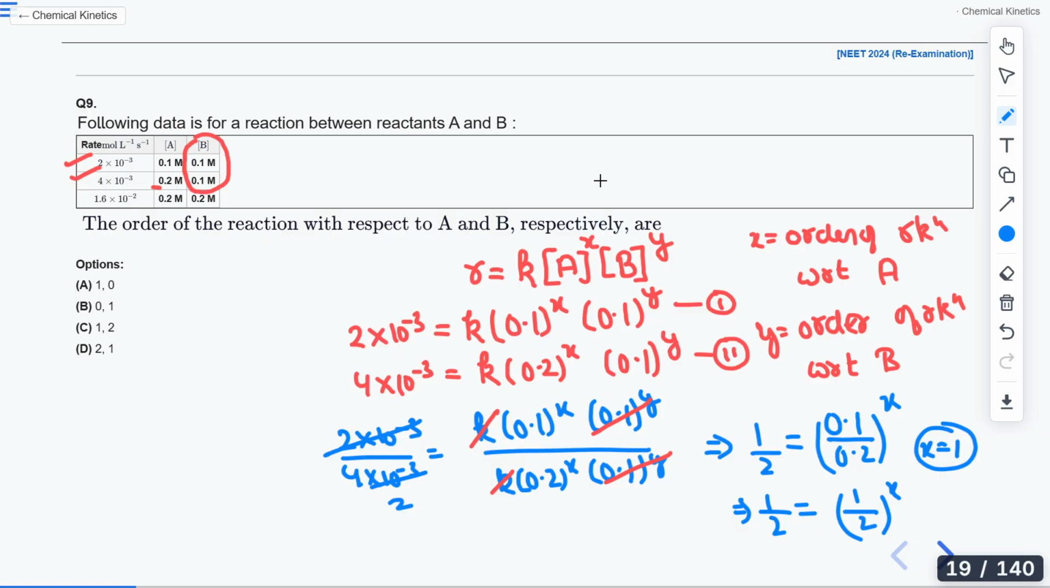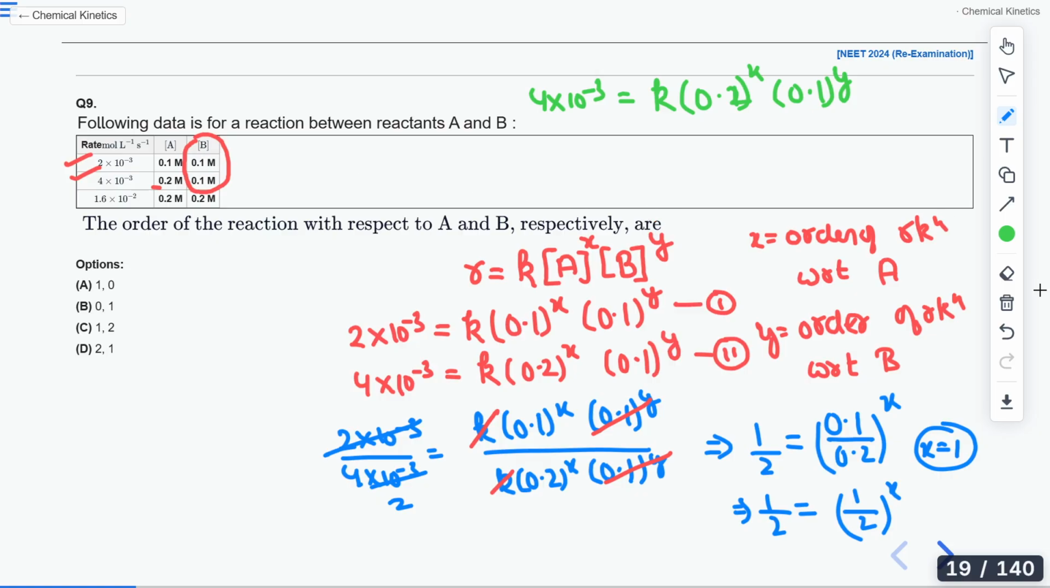Similarly, if you try to do it for the next 2 set of reactions, how will you write it? For the next 2 set of reactions, here I will write 4 into 10 to the power minus 3 is equals to K 0.2x 0.1y. Now for this equation, which equation can I take?